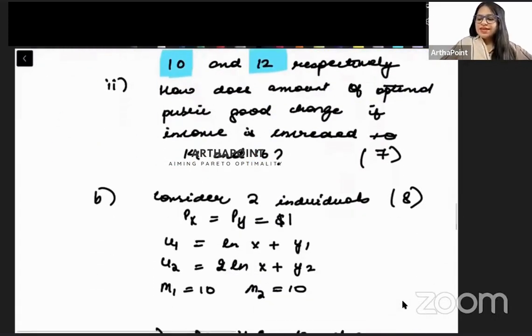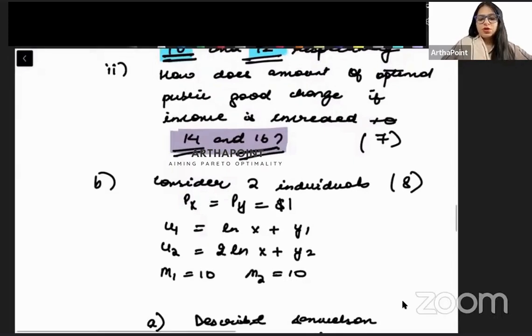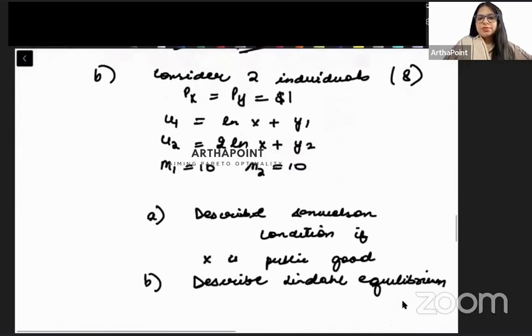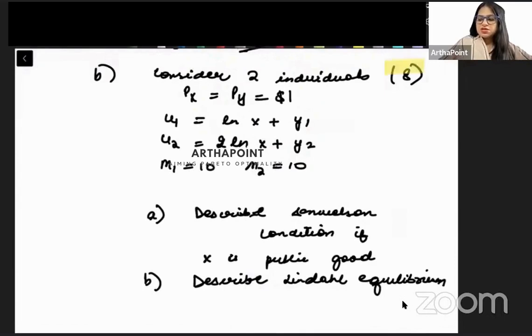Okay. Then the next part is saying that suppose these incomes increase. ये जो income है 10, it increases to 14, and 12 increases to 16. So what will be the new Pareto efficient amount of public good? अब नया G star क्या होगा? You need to go ahead and find that out. ठीक है? Come to the next part, beta. So this is for 8 marks.